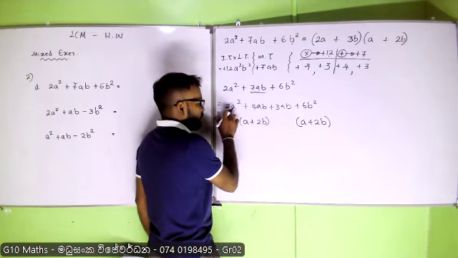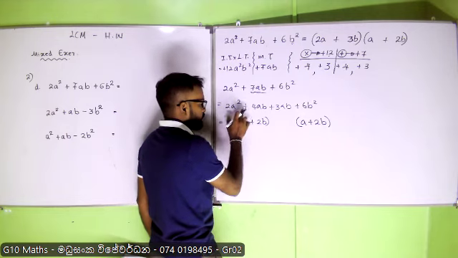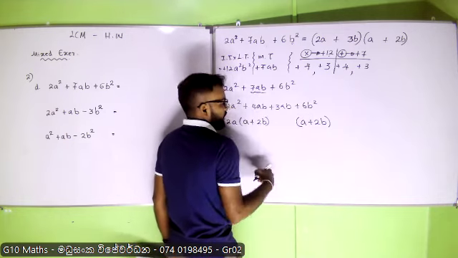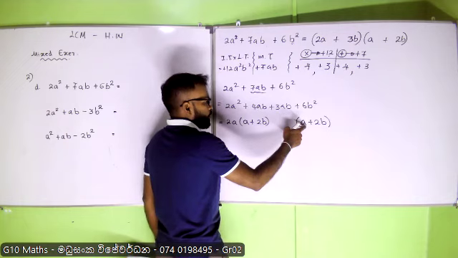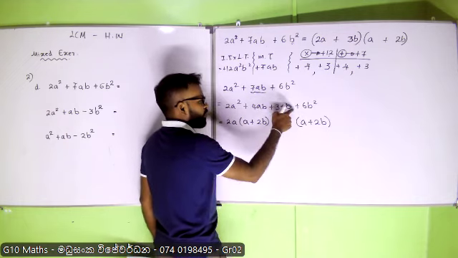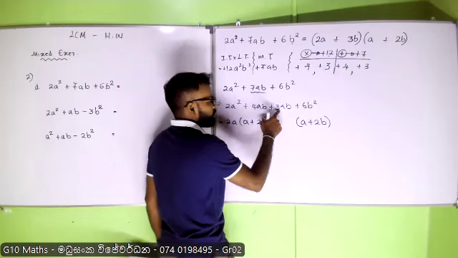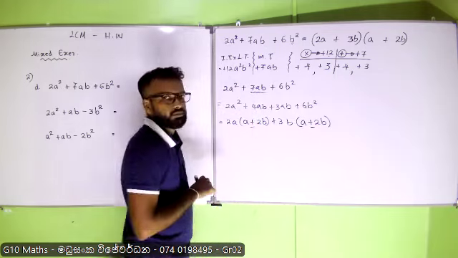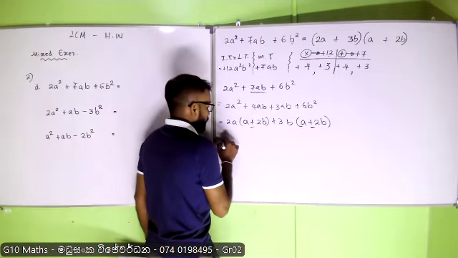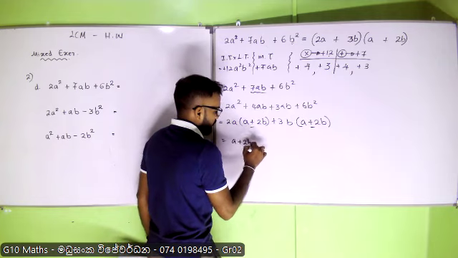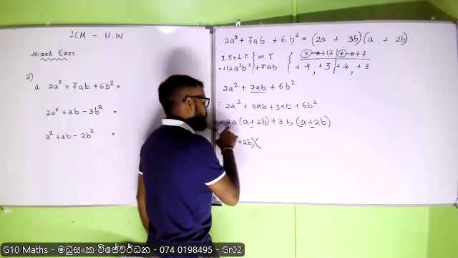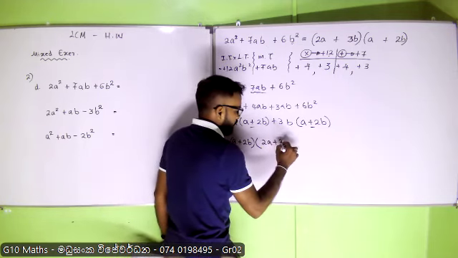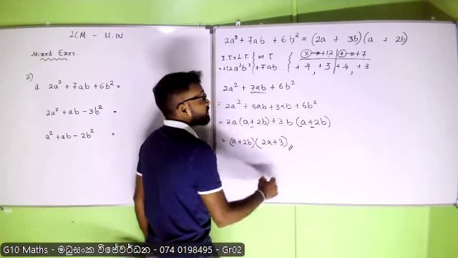If you obtain this correct, you need to do the same thing here. 2a into 2a, 2a squared, plus into plus, positive, positive, positive. 2 times 2, 4ab. So this should be the common. No need to worry about the signs, all are positive, so this is definitely positive. So you are going to take 3b out from the bracket. Now this is common. Take it out: a plus 2b. The remaining term you can write is 2a plus 3b. So I hope my answer is correct.